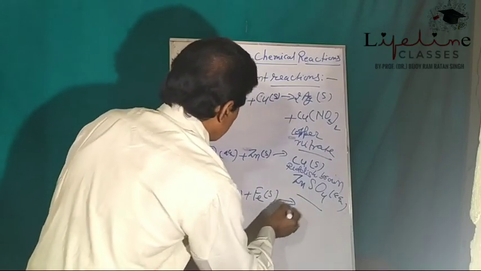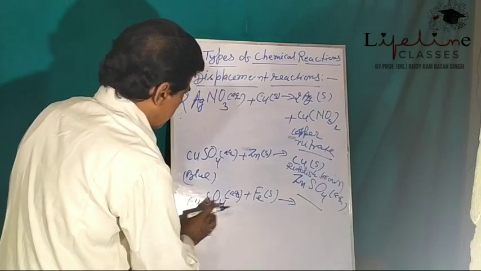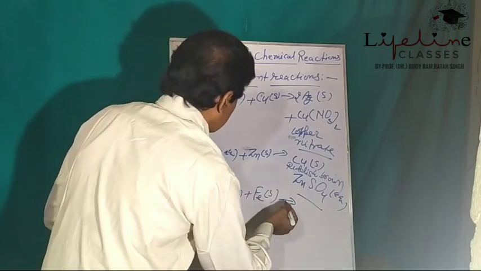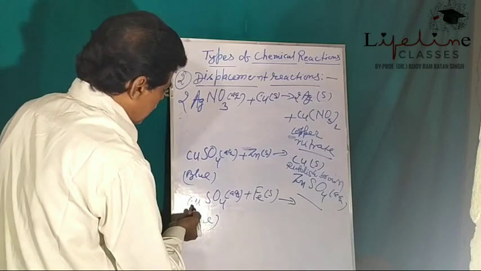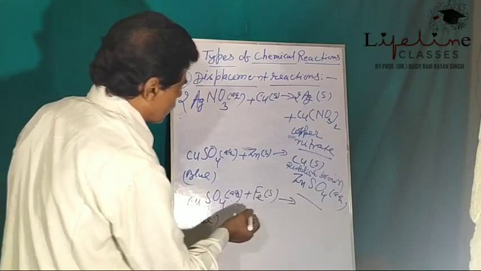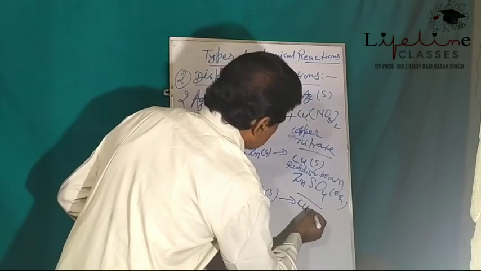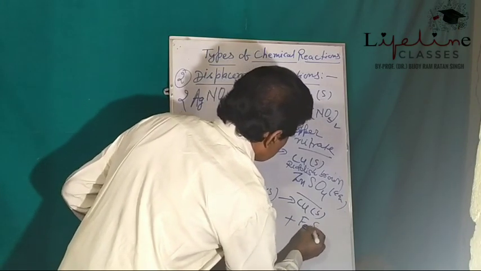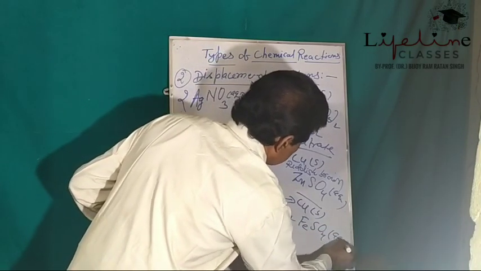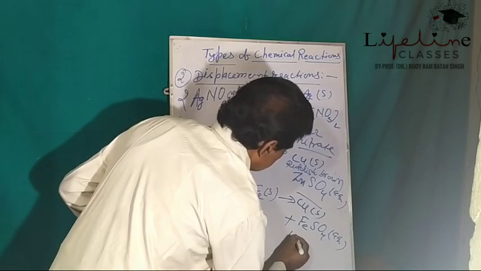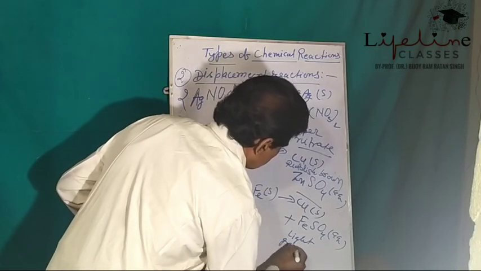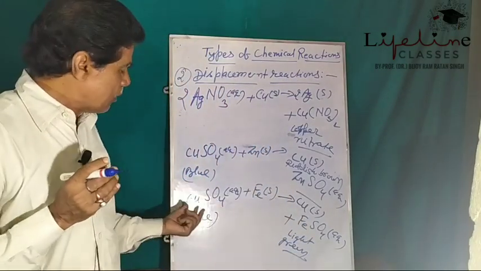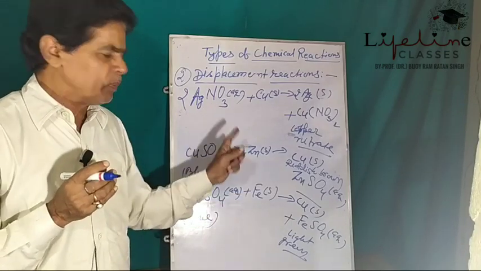When this iron material is added to copper sulfate solution, which is blue in color, copper gets displaced from copper sulfate solution as a reddish brown solid copper plus FeSO4 aqueous, which is light green. After some time the solution becomes light green and the blue color of copper sulfate disappears.